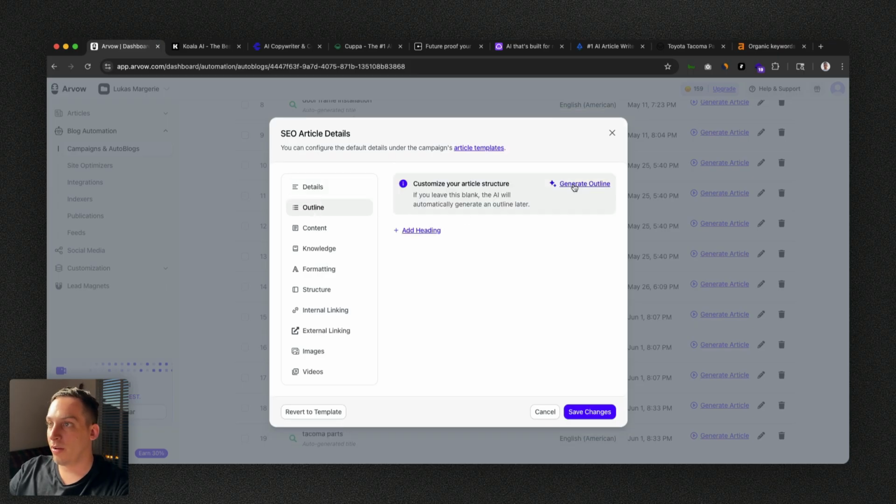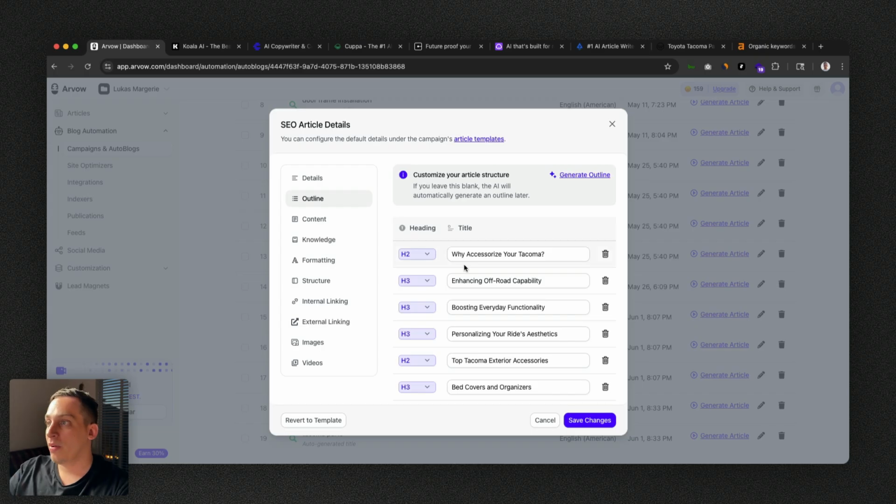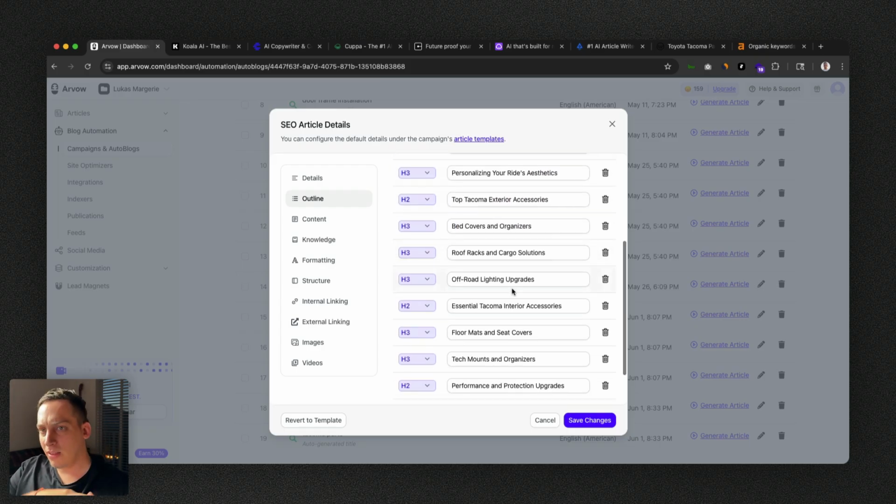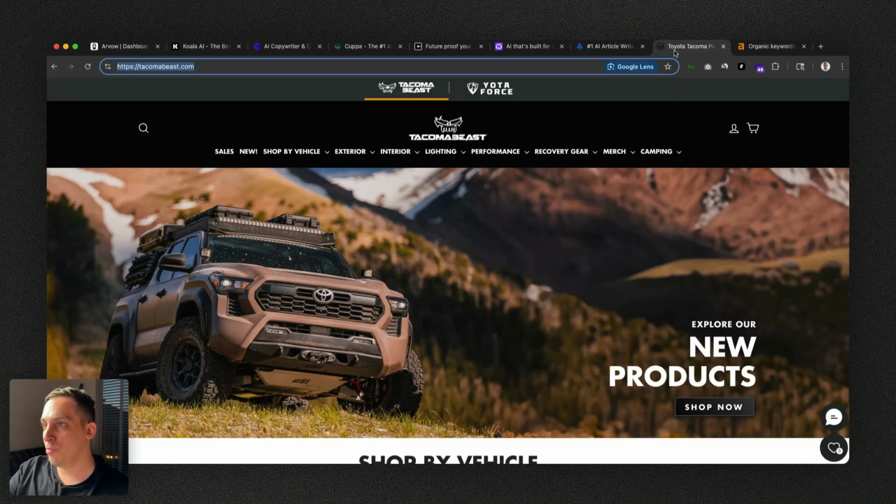We can generate an outline like this in just a couple of seconds right now. Why accessorize your Tacoma and enhancing off-road capability. So even off-road can be another type of keyword that we can dive into. And basically the goal is just to create a huge amount of informational pages based on all of these different keywords that this niche brand has, right?